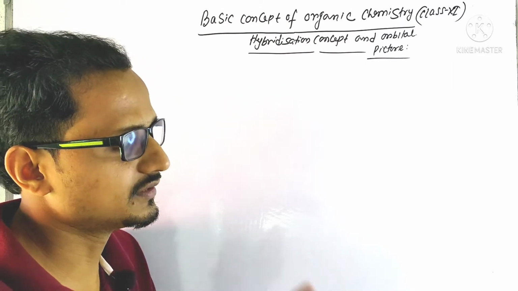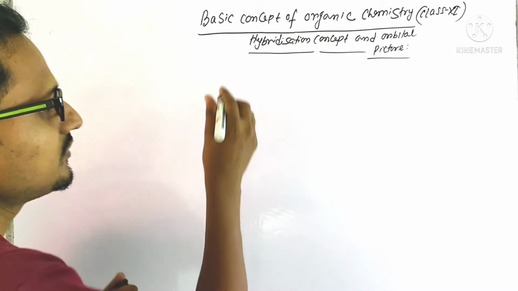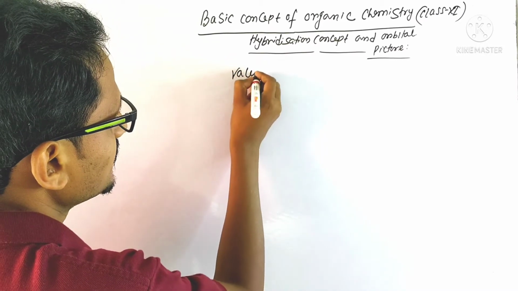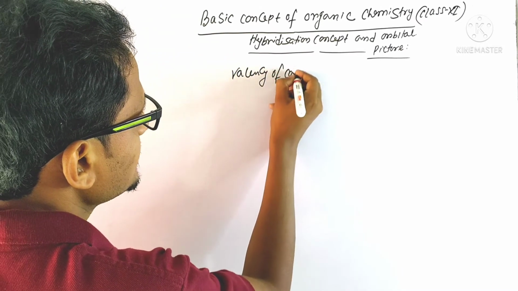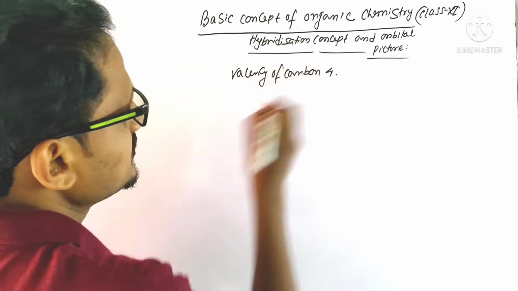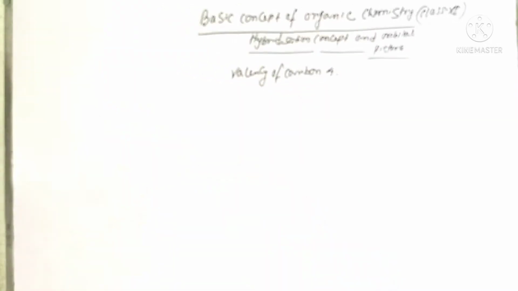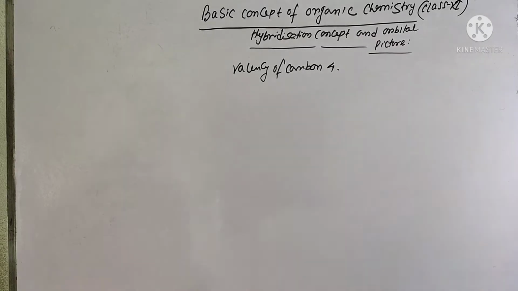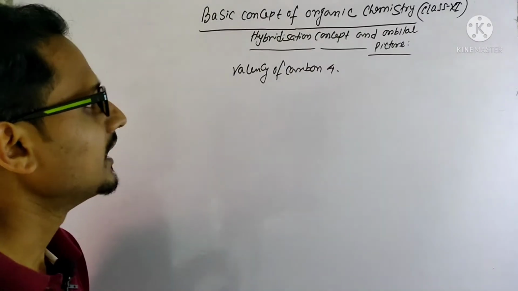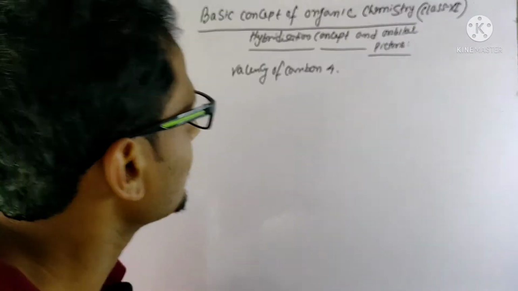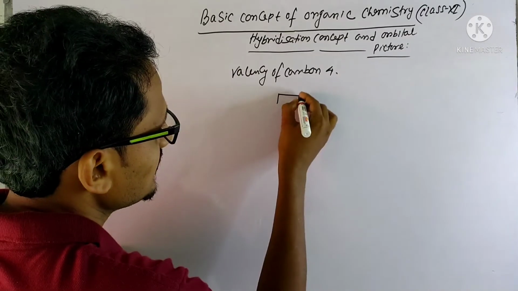Okay, so last day we told that the valency of carbon is 4. Why is the valency of carbon 4? That is, in the outermost shell of carbon there are 4 single electrons.